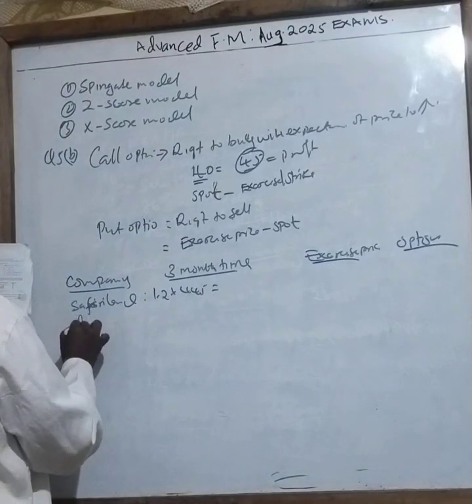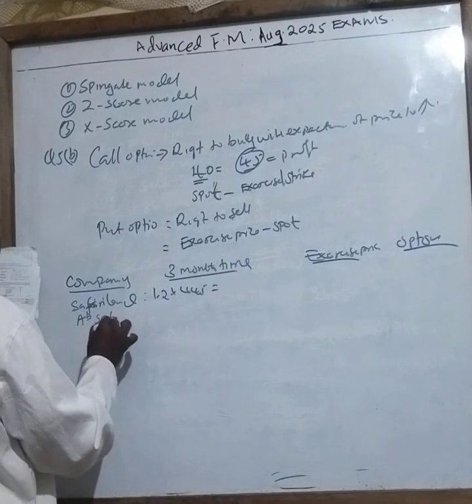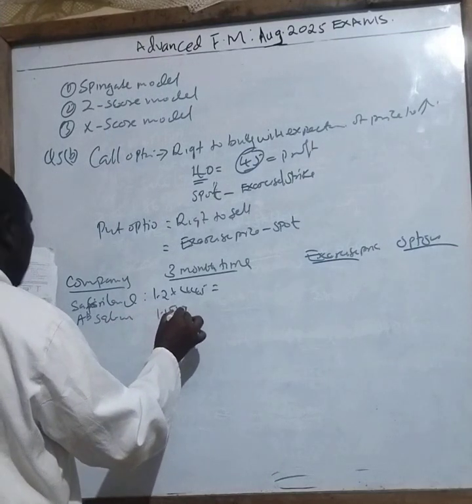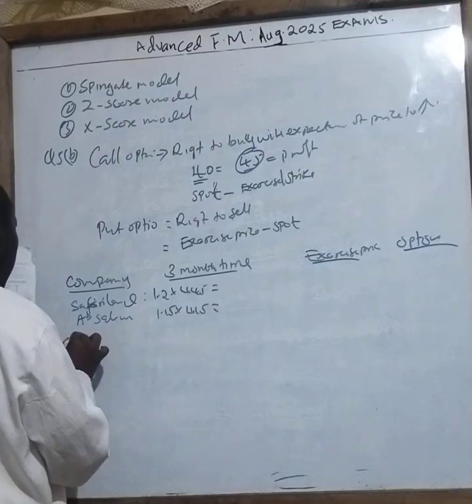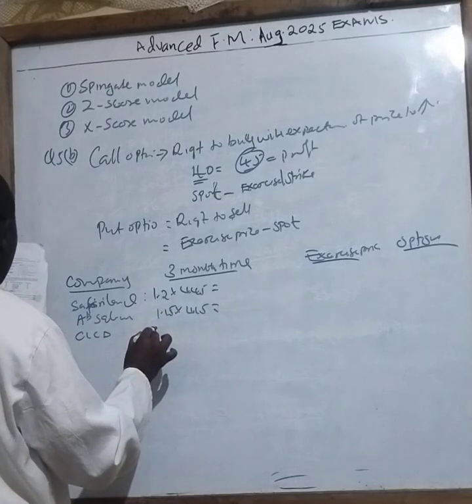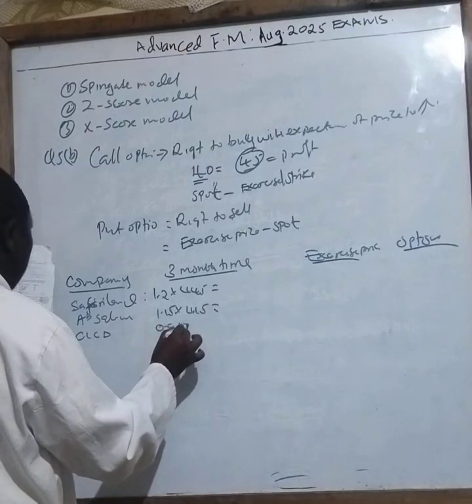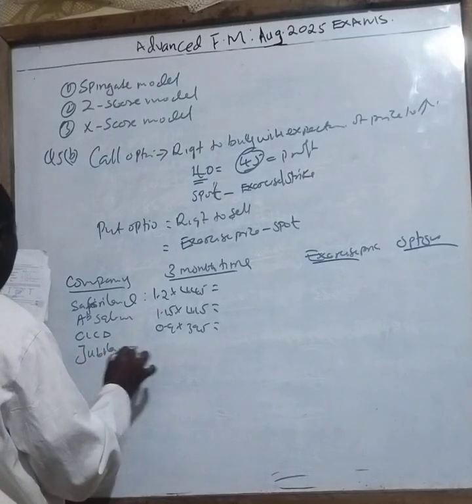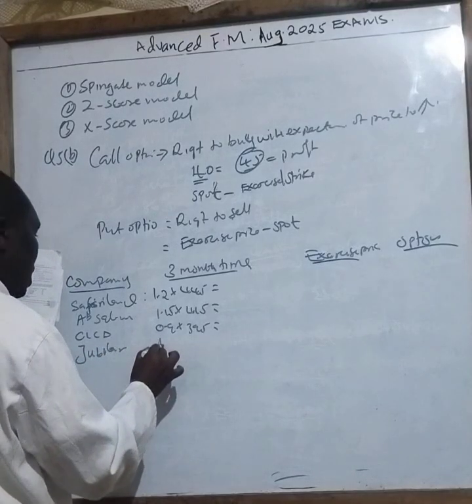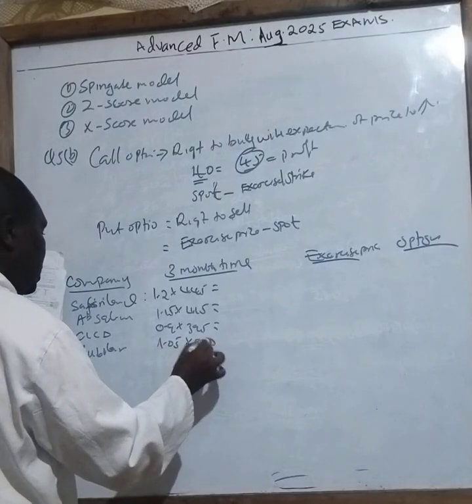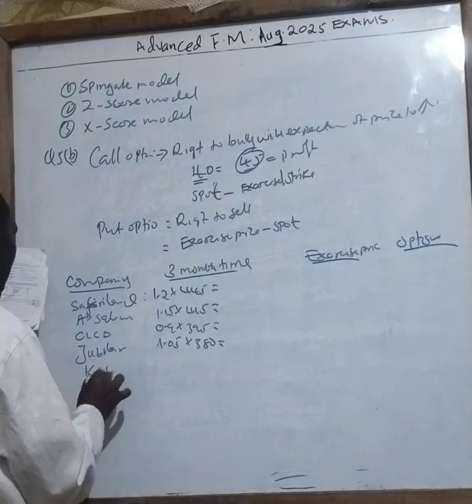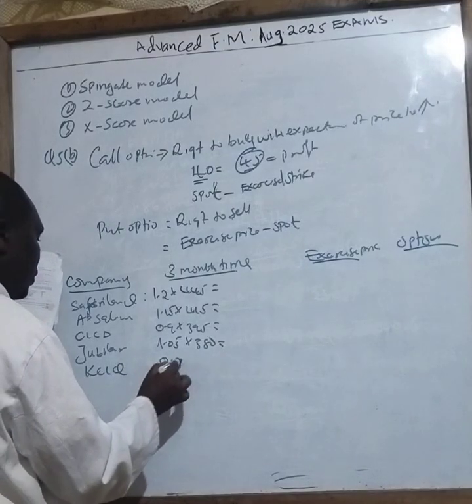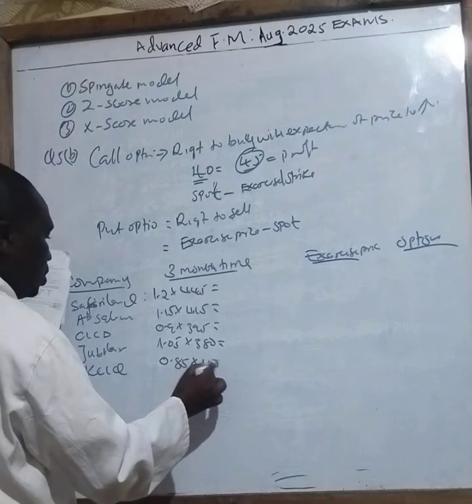Then we have the APSA Land, which is again going up, 1.5 times 414. Then we have CICD, which is coming down, 0.9 times 395. Then we have Jubilant, which is increasing, 1.05 times 380. Then we have the last one, KCIQ, which is now decreasing by 15%, which is 0.85 times 405, in 3 months' time.